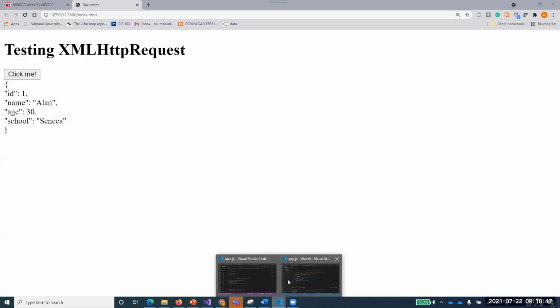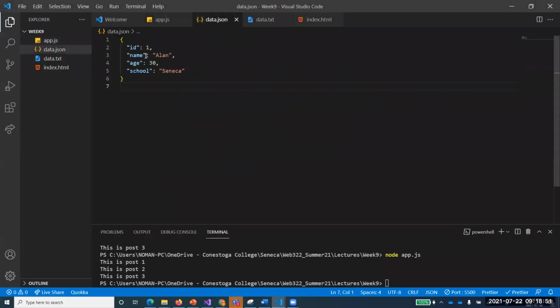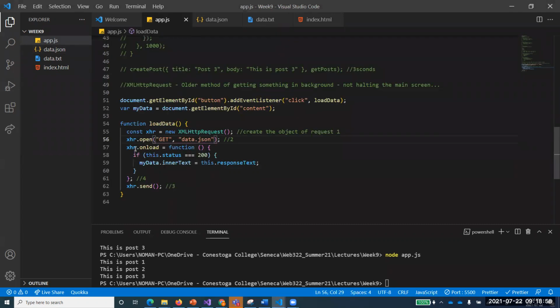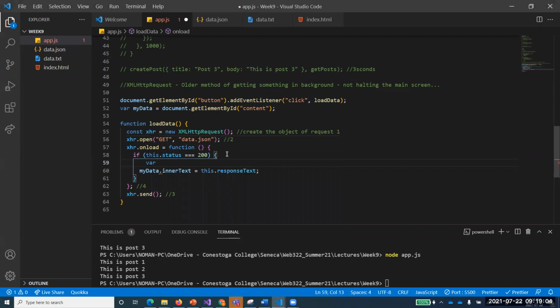Right. So now, if I want to access a particular field of this data, what was our data.json? id is equal to 1, name is equal to Alan. If I want to print the name Alan, would I be able to do that this way? For example, if I come over here and I say var rec equal to this dot response text.